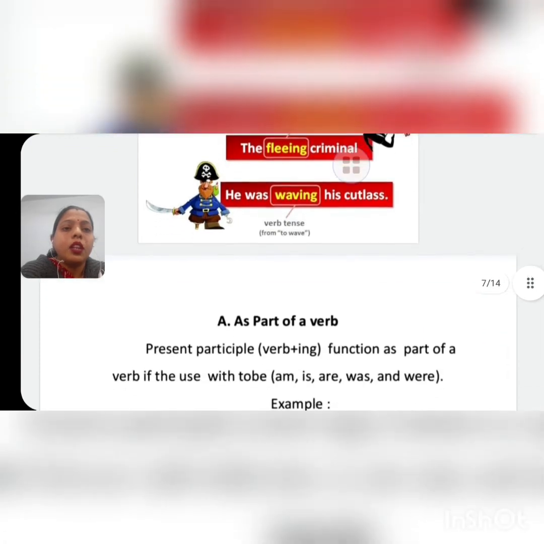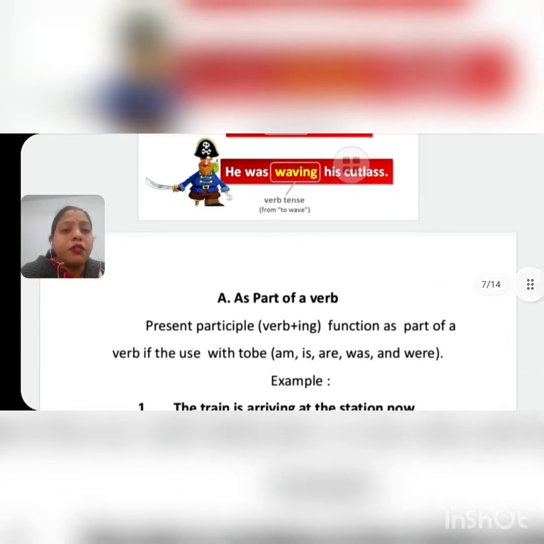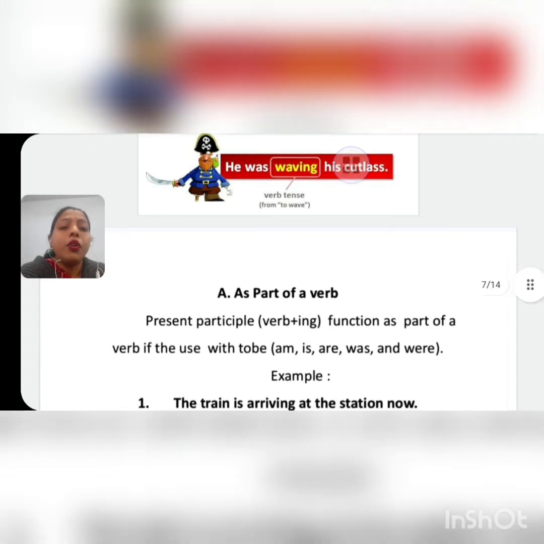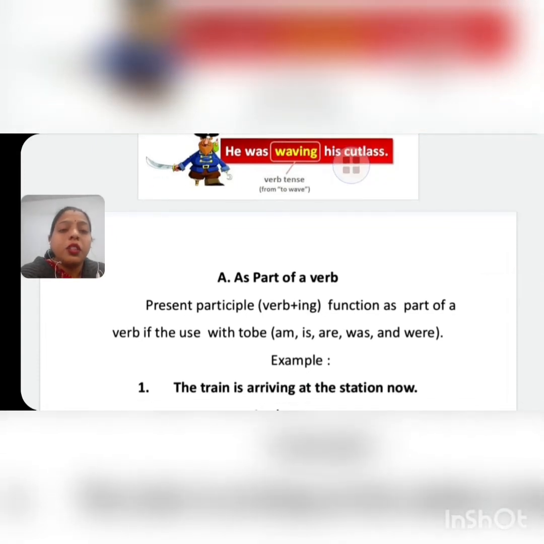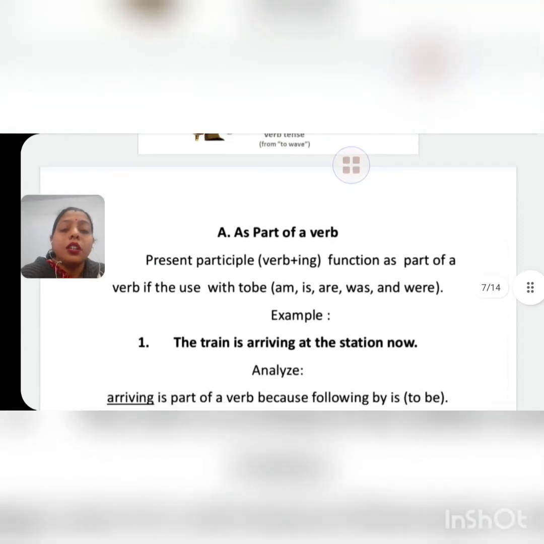See, if the present participle form of a verb is used just after a helping verb, and helping verb कौन सी? Is, am, are, was and were. Before is, am, are, was and were, if there is a present participle, then that present participle acts as a part of a verb. See the example here. The train is arriving at the station now.